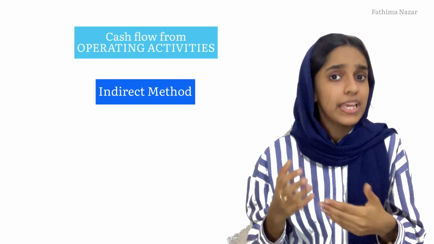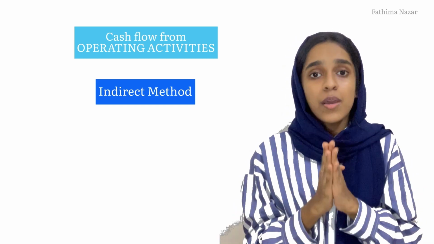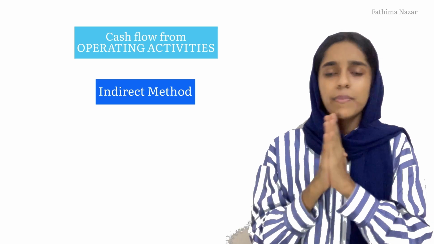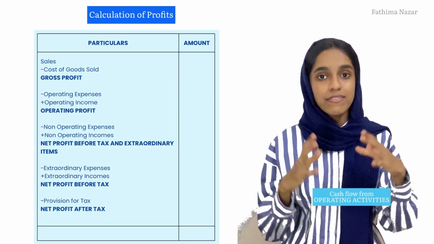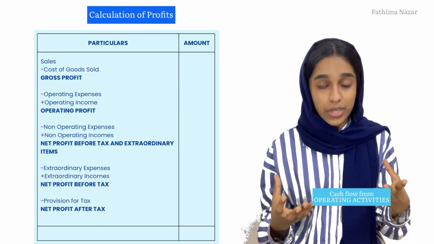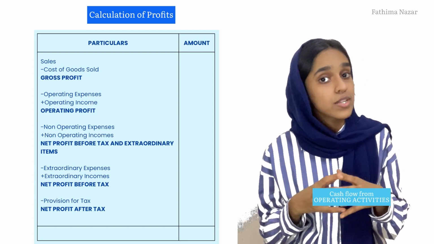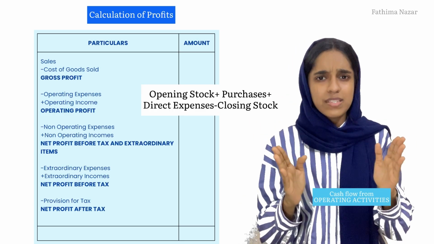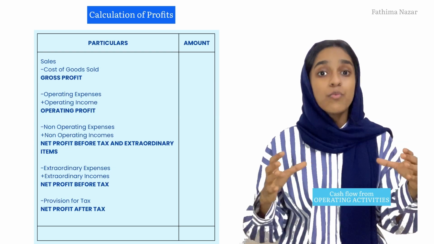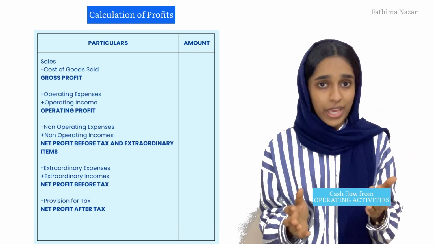Before we jump directly into the format of the cash flow from operating activities through the indirect method, we can quickly go through the statement of profit and loss from a different angle. Let's start. As you can see, first we have sales. Sales is the revenue that we have, and from that we will reduce the cost of goods sold. What is cost of goods sold? That is the opening stock plus purchases plus all direct expenses minus closing stock, and then we'll arrive at this figure called gross profit, which I believe all of you must be aware of.